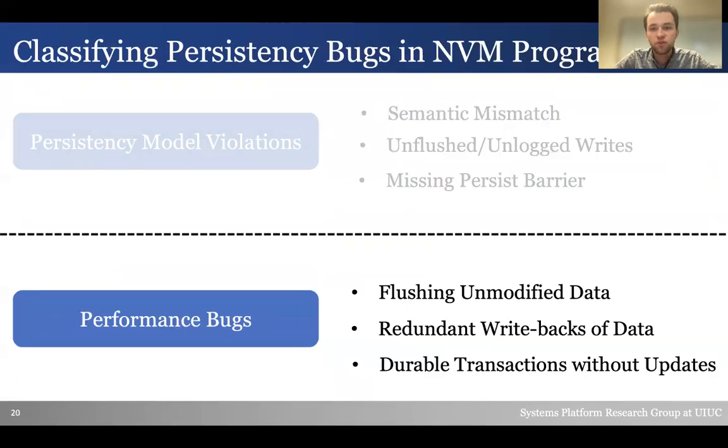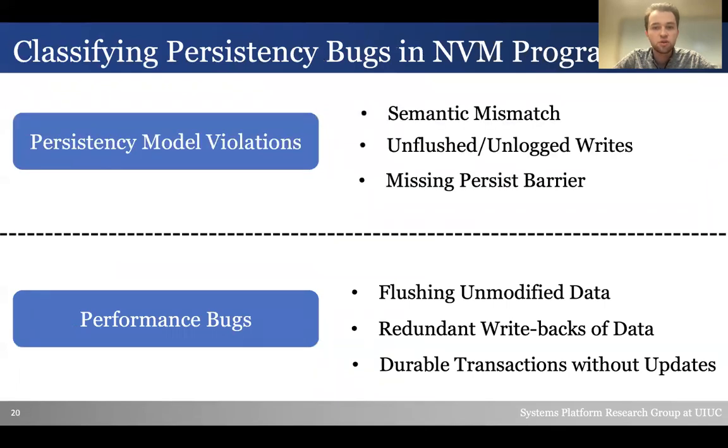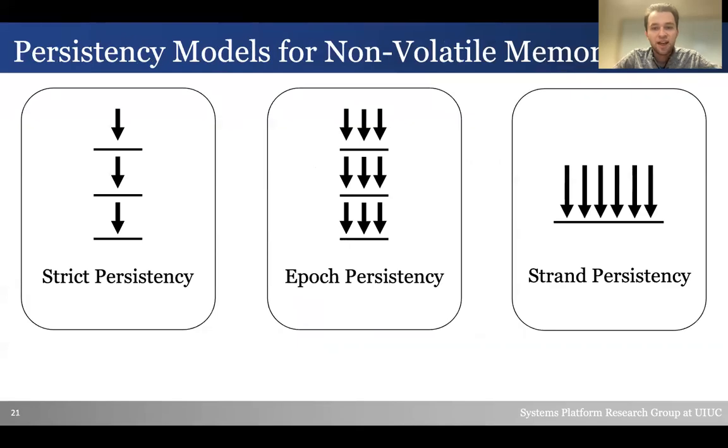We have now finished our classification of persistency bugs based on our study and discussed what rules programmers should follow to make sure they implement the models properly. To help developers detect the persistency bugs, we developed DeepMC to be able to detect performance bugs and model violations, regardless of which models developers choose.